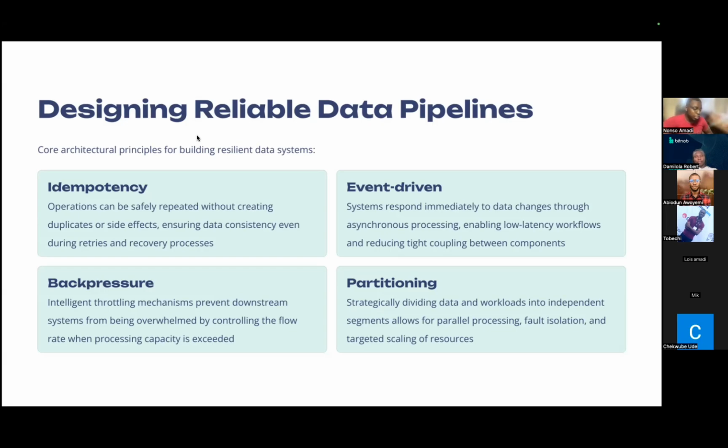The second one is back pressure. What is back pressure? Back pressure simply means that we're able to release pressure within our systems. As data continues to flow within that pipeline, there's every possibility that the volume can grow. And when it grows and tends to overwhelm our system, we do not want a situation whereby it leads to crashes or data loss. We want to implement something called intelligent throttling, or rate limiting. If we notice that the volume has increased and that the incoming requests will overload the system, we want to be able to rate limit how much of that data is passing through the pipeline.